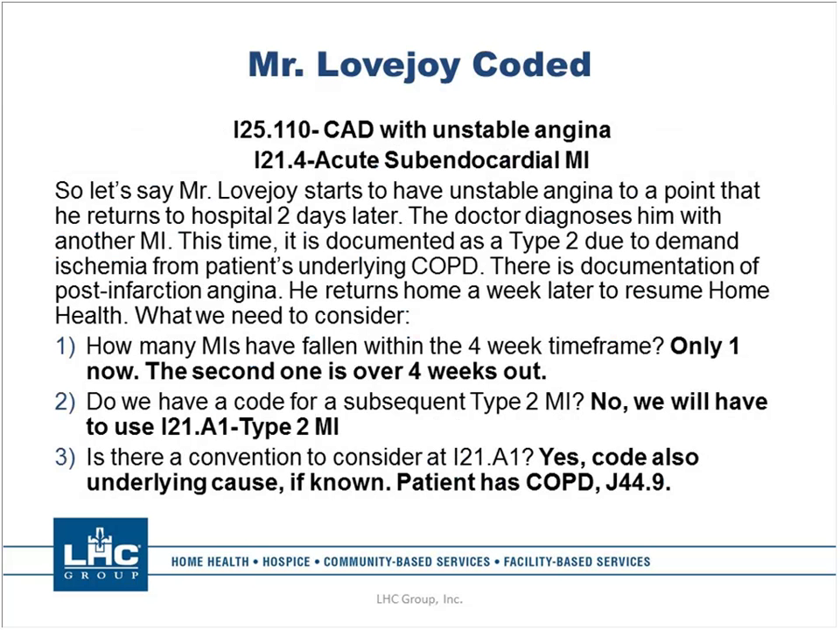All right, everything's fine, but let's say Mr. Lovejoy starts to have unstable angina to a point that he returns to the hospital 2 days later. The doctor diagnoses him with another MI. This time it is documented as a type 2 due to demand ischemia from patient's underlying COPD. There is documentation of post-infarction angina. He returns home a week later to resume home health. What do we need to consider?